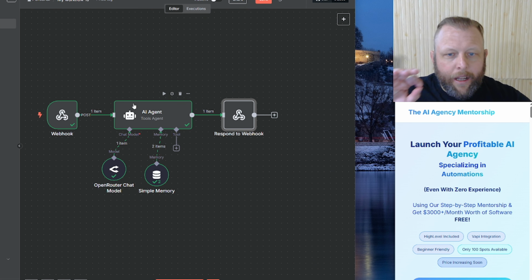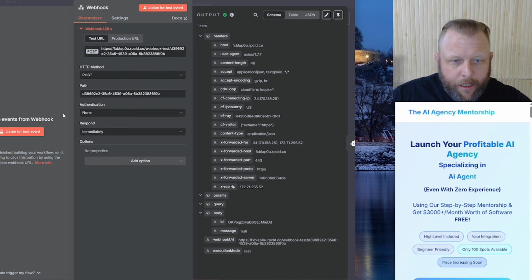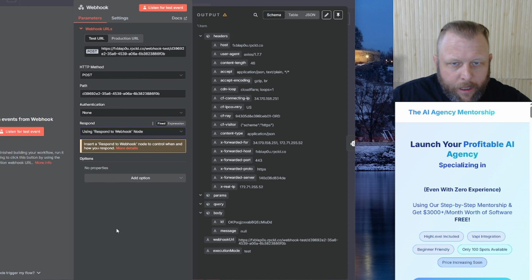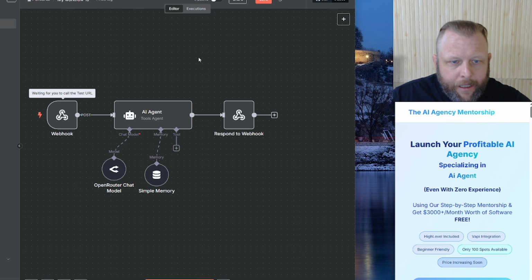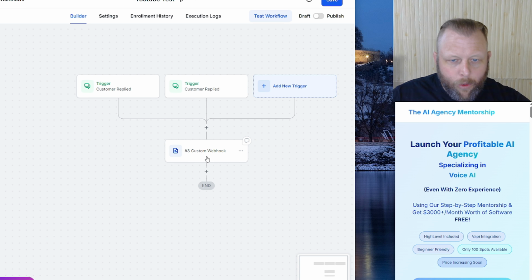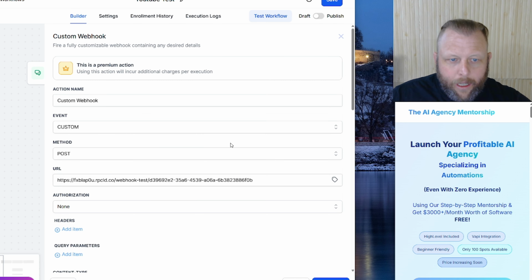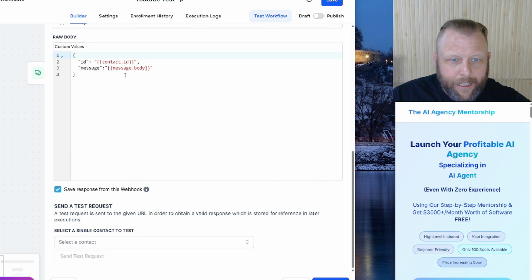Okay, now the last little thing to do is double click on this one, and we're going to say that it should respond with the webhook node, and we hit this. And now let's just give it a quick little test in here. We're going to have this waiting in here. We are going to come back to our webhook menu in here. Double click it. We're going to scroll down. We're going to say test again.